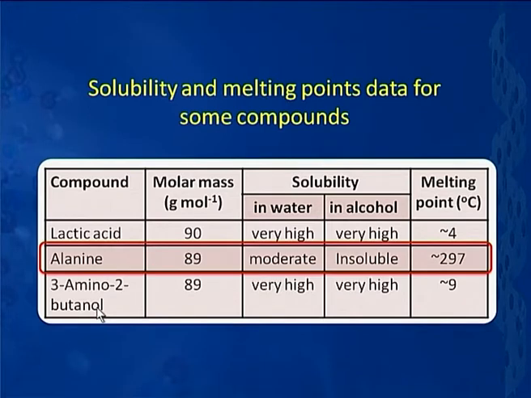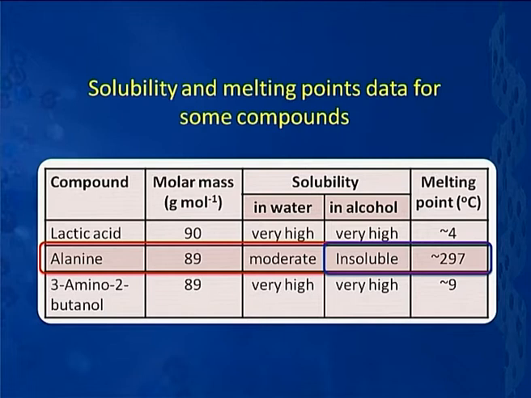Now, if we look here, we find that alanine, that is alpha amino acid, has properties which are very different from those of the two compounds I have chosen. Especially if I look at the solubility in alcohol, alanine happens to be insoluble, whereas the other two compounds are highly soluble in alcohol. And as regards the melting point, the melting point of alanine is exceptionally high, about 297 degrees centigrade, as compared to about 4 and 9 of the other two molecules.